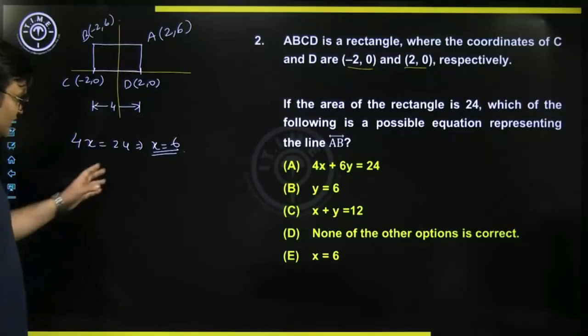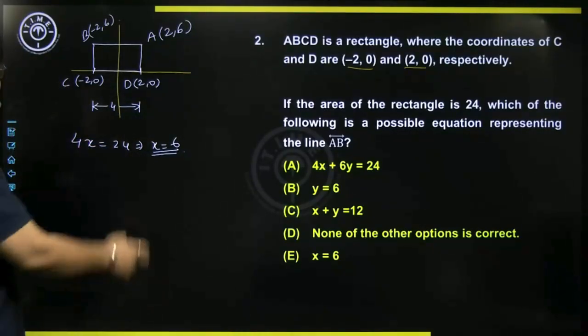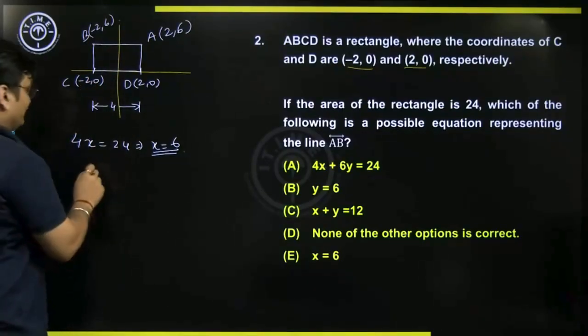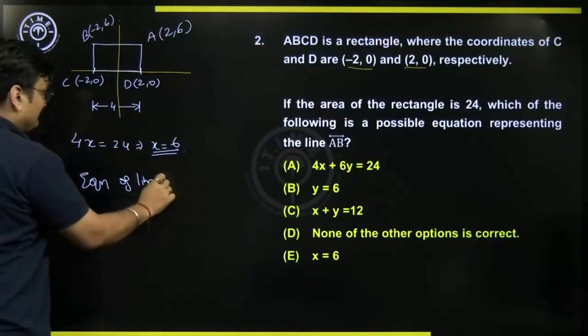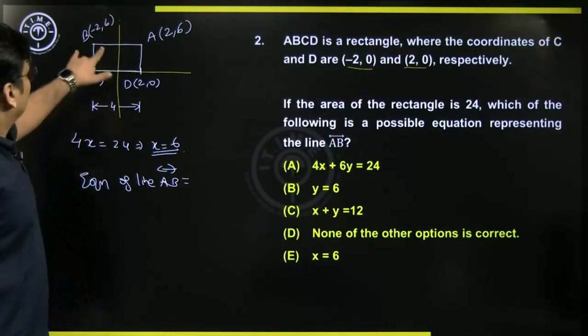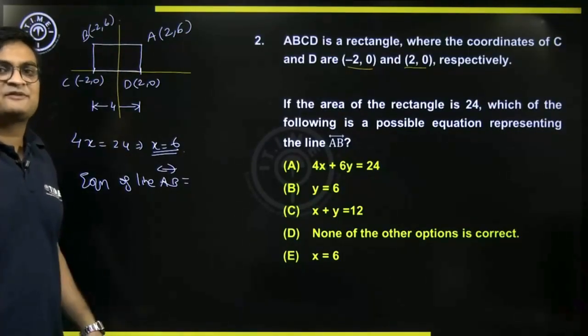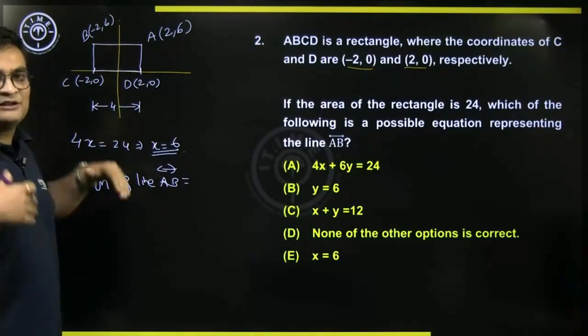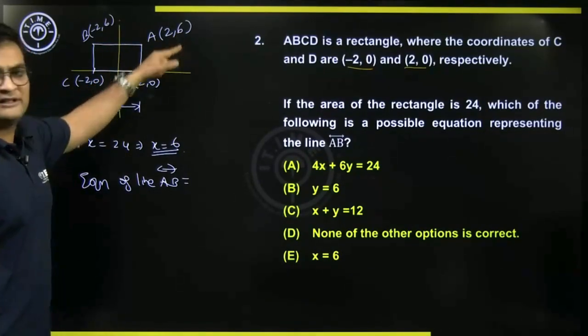Now let's continue. Which of the following is a possible equation representing AB? What is the equation of AB? As we see above, the line AB is parallel to the x-axis. The equation of the x-axis is y equal to 0. Any line parallel to the x-axis will be y equal to k, and here the y coordinate is 6.